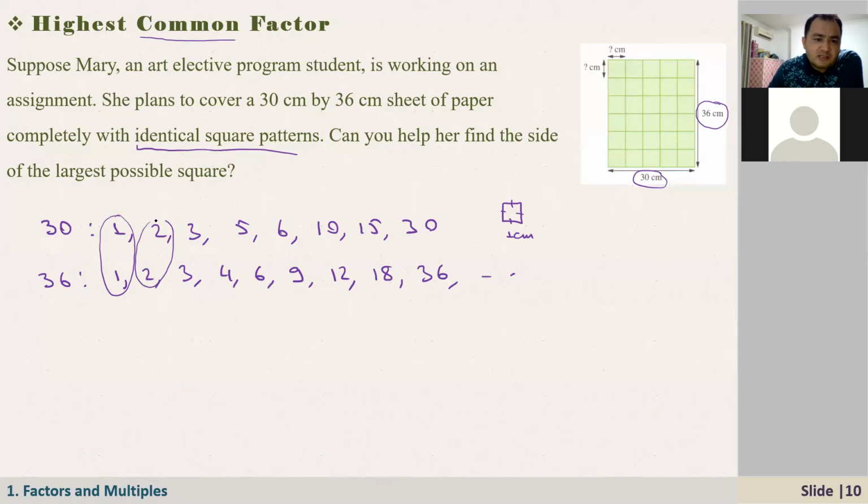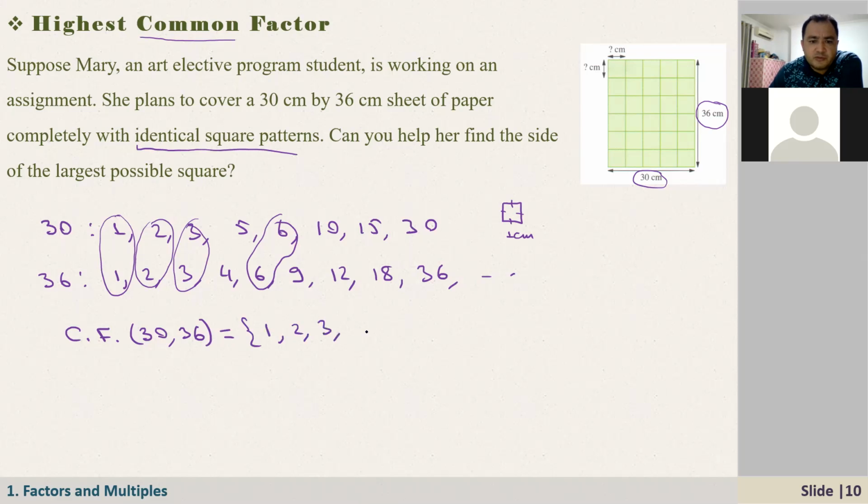Also 2 is a common factor of these two numbers. 3 is also a common factor. And the next common factor is 6. And next, do we have any common factor? No. So I can just write here: what are the common factors of 30 and 36? Common factors are 1, 2, 3, and 6. But here the question is the highest among these, which one is the highest? So 6. The highest common factor of 30 and 36 is equal to 6.